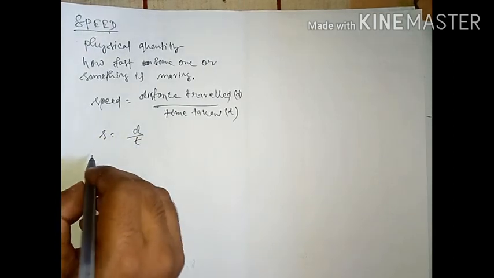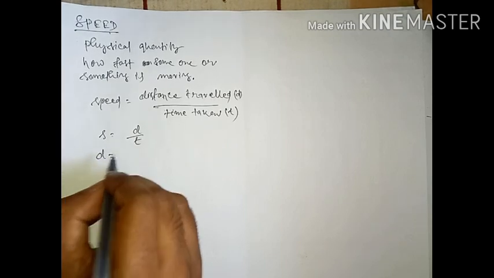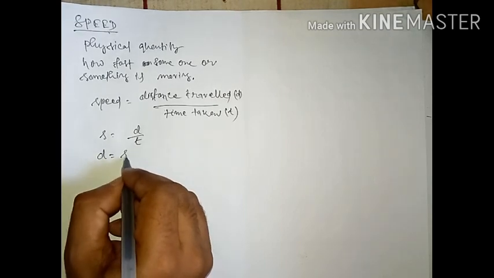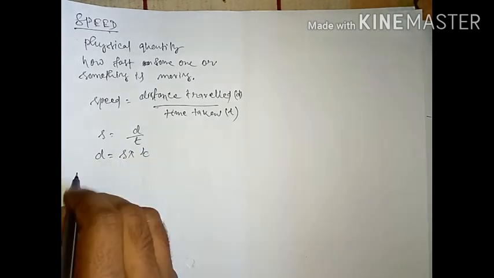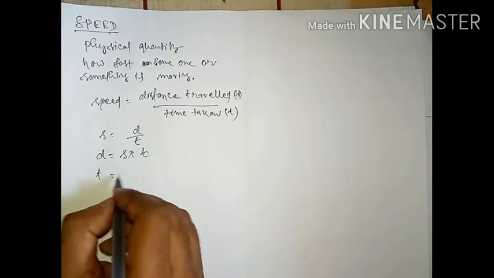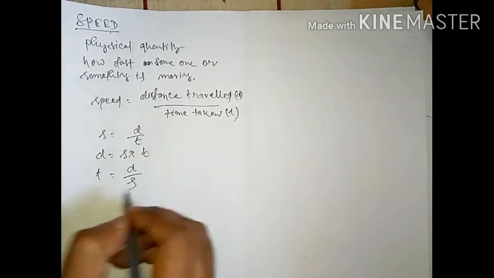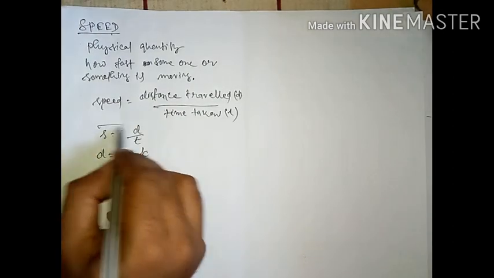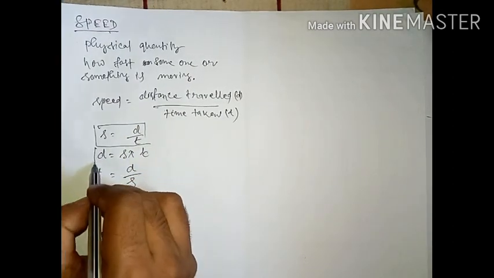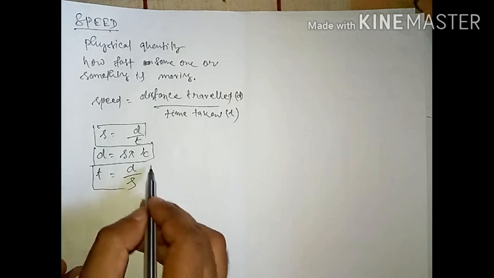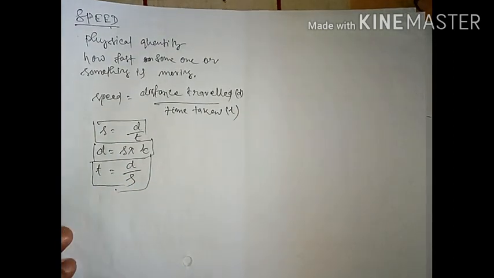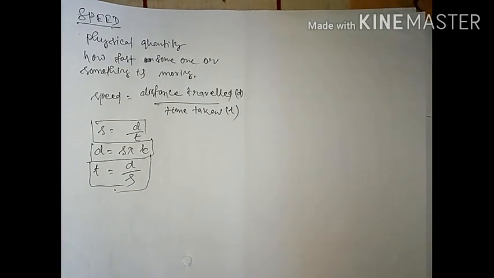If I ask you how can you find d? So d, distance, equals speed into time. Similarly, how will you find time? Time equals distance by speed. So these are the three formulas you have to keep in your mind, and with these formulas we will now do some numericals, so that you will be more clear, understood?